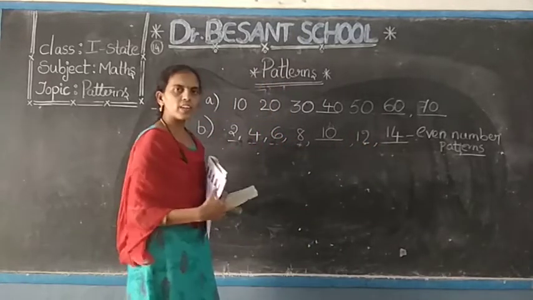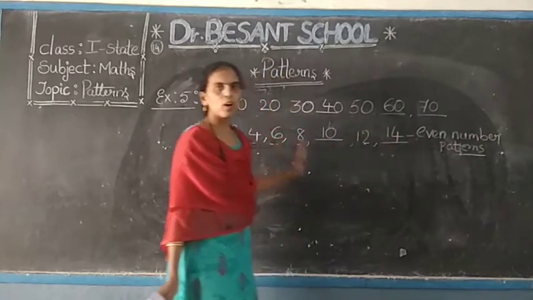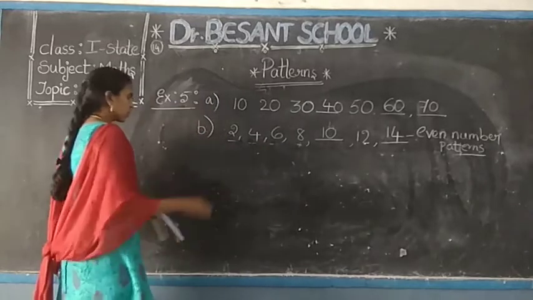What is this pattern's name? This pattern's name is even number pattern. What do we call this pattern? Even number pattern. Next one. Observe the third one.